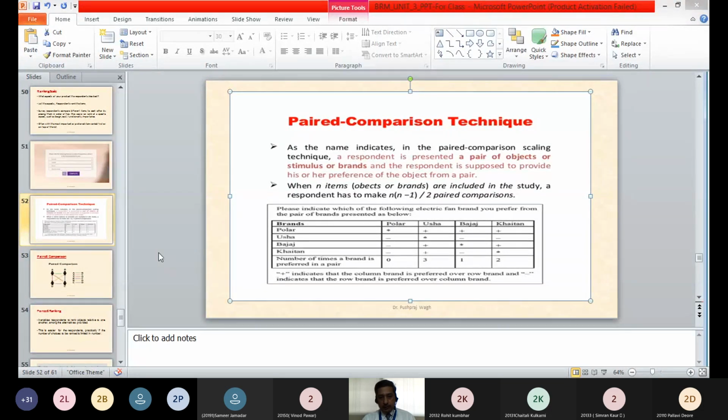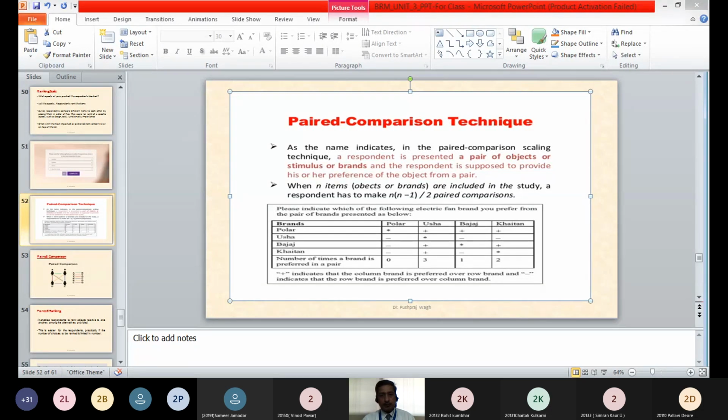So the Polar brand will be compared with... there cannot be a comparison of Polar with Polar because it is the same brand, but Polar will be compared with Usha, Polar with Bajaj, Polar with Khaitan. Similarly, the second brand Usha will be compared with Polar. Usha with Usha cannot be done, but Usha with Bajaj, Usha with Khaitan. Like that, there will be paired comparison.